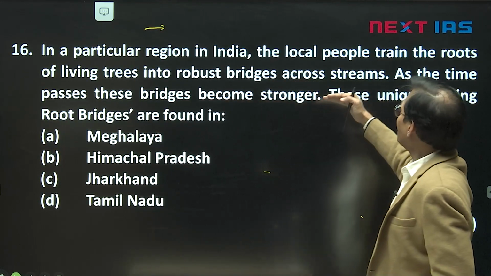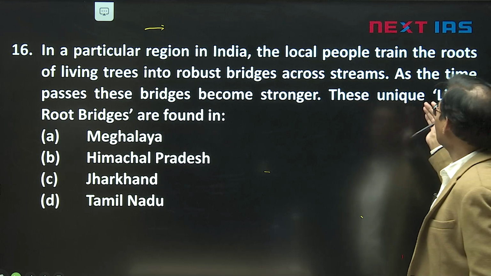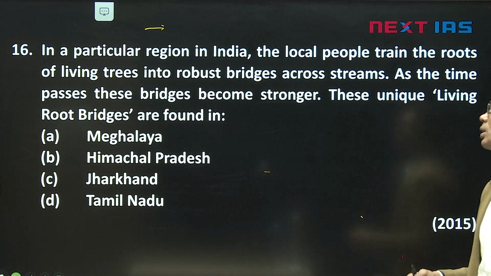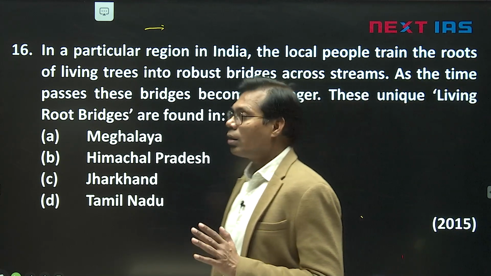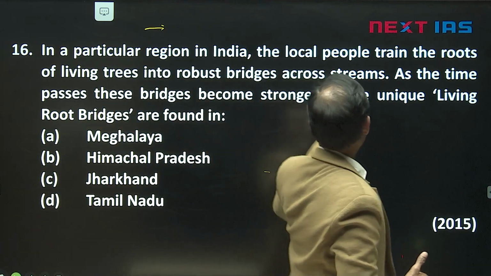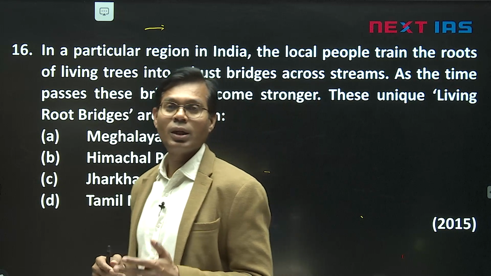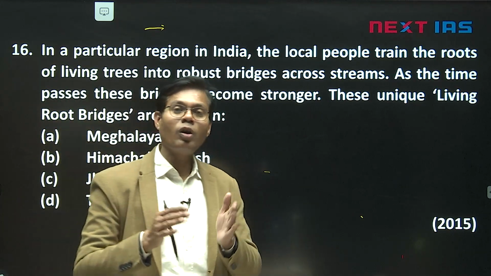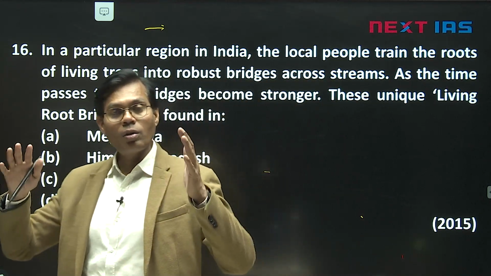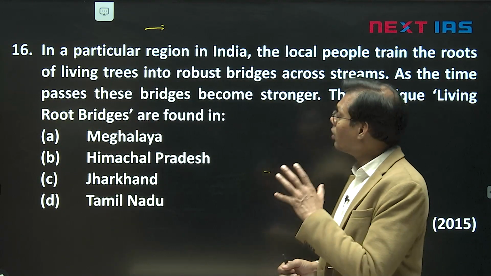In a particular region in India, the local people train the roots of living trees into robust bridges across streams. As time passes, these bridges become stronger. These unique living root bridges are found in... Actually, this kind of term, bridges of roots of the tree, living root bridges, means that we must need dense forest. We need evergreen kind of forest. We need a high rainfall area in which the trees are so dense with more branches and lots of roots available, trees are nearby, and this dense growth, very dense forest.